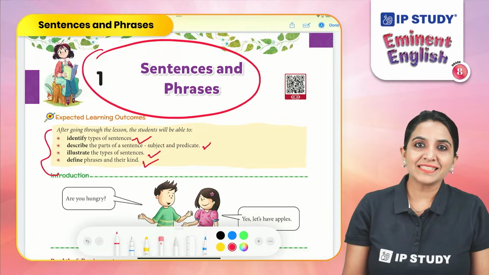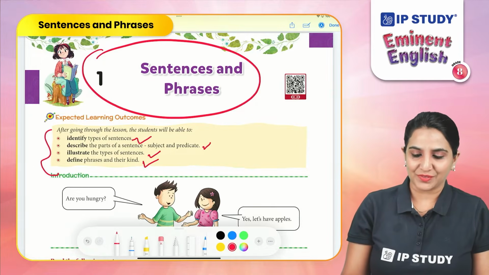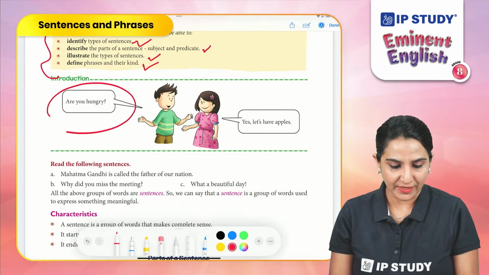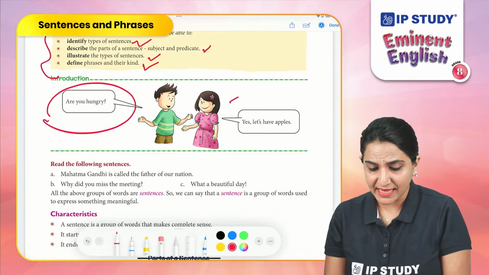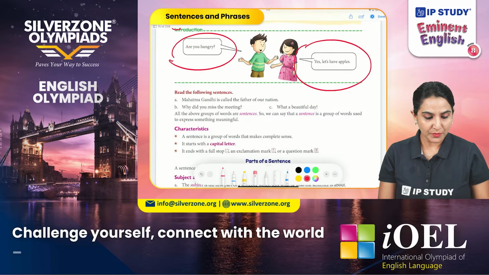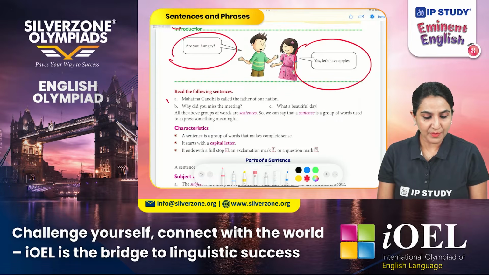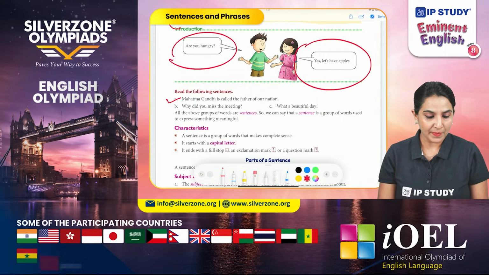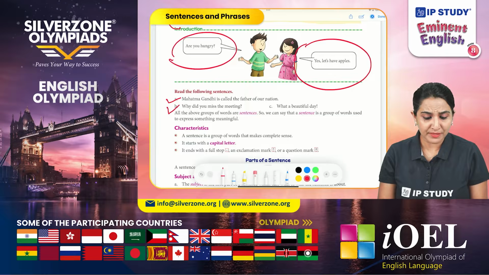Now let's discuss some examples. Are you hungry? Yes, let's have apples. Mahatma Gandhi is called the father of our nation. Why did you miss the meeting?